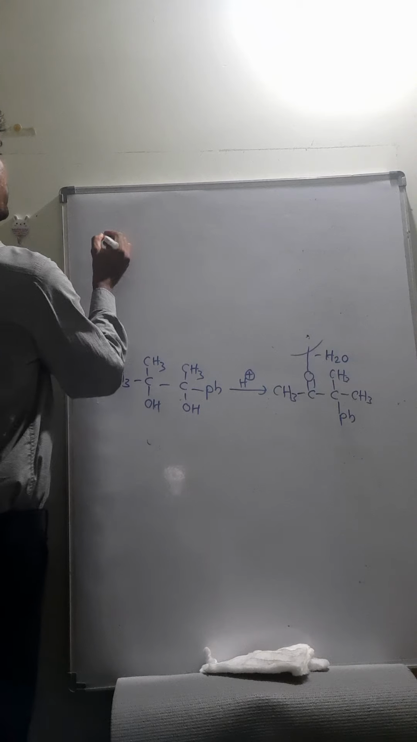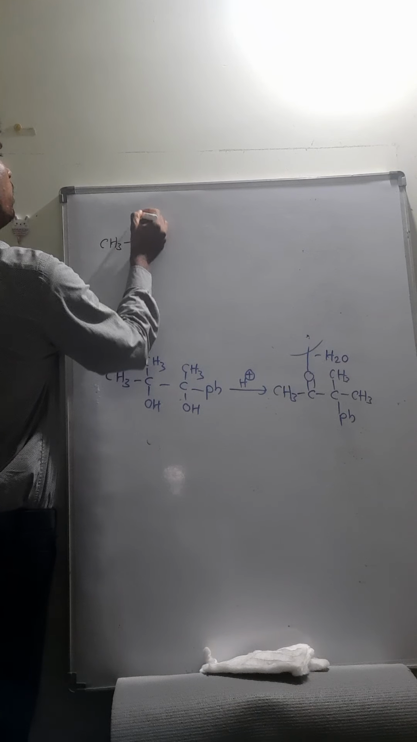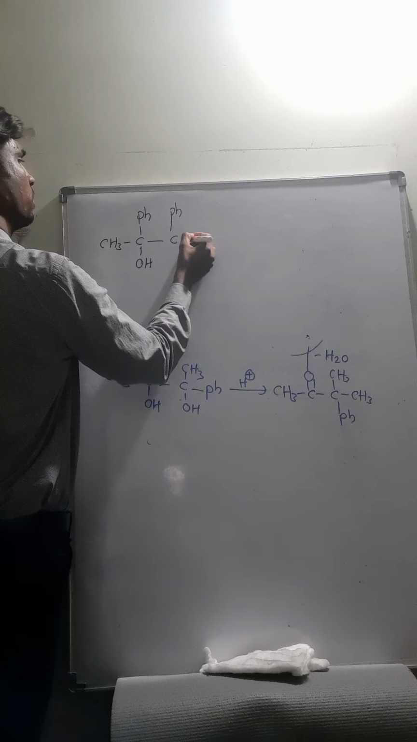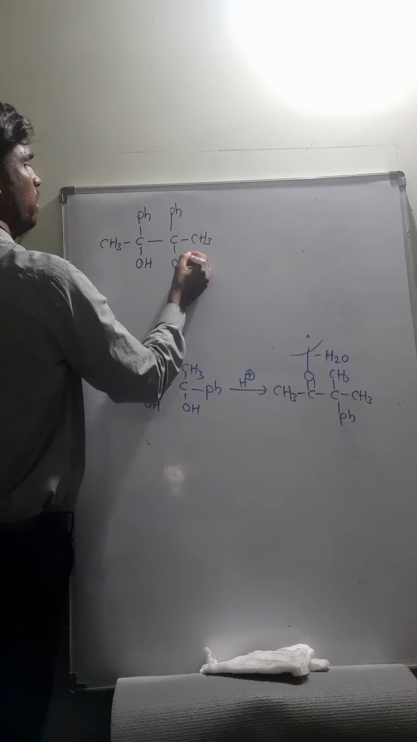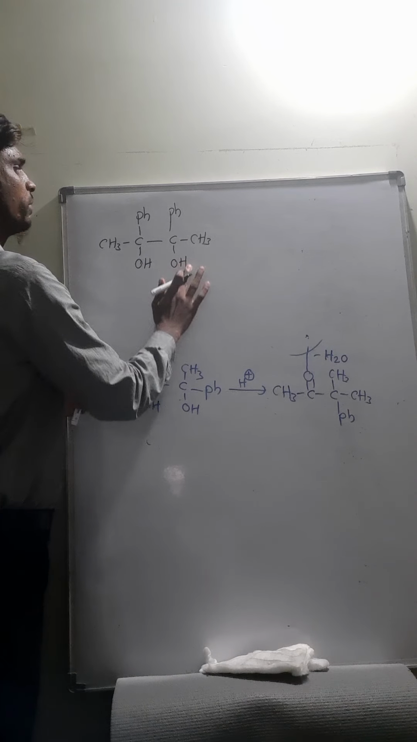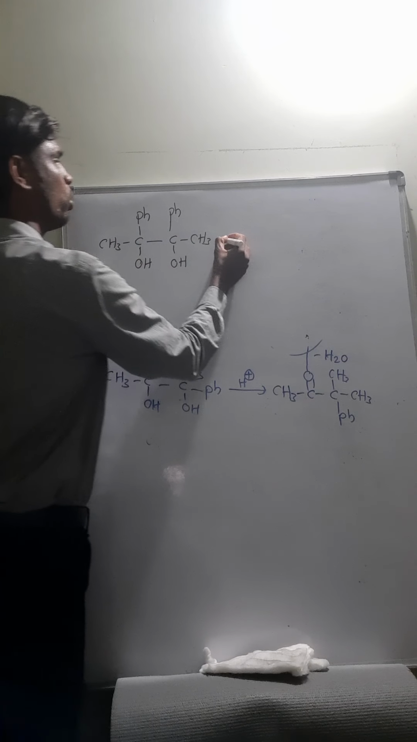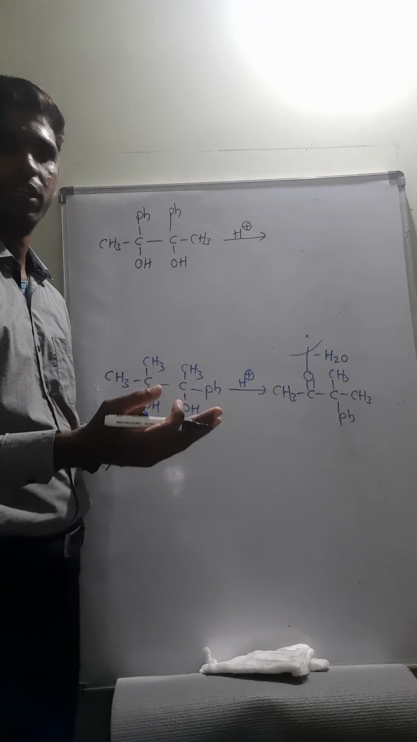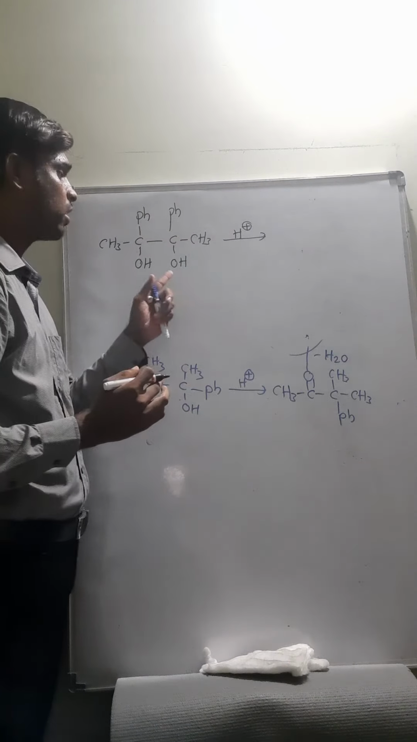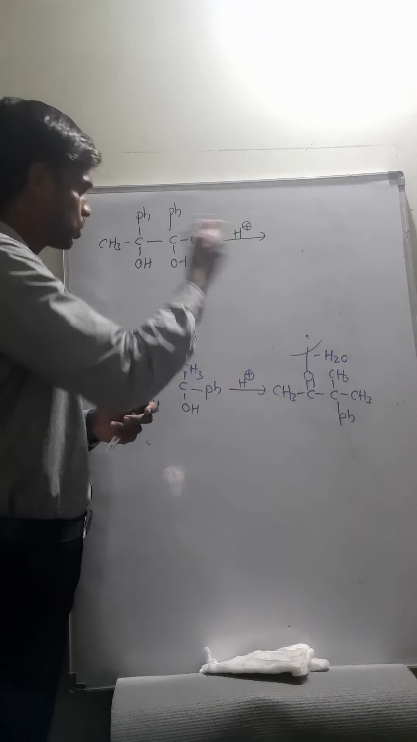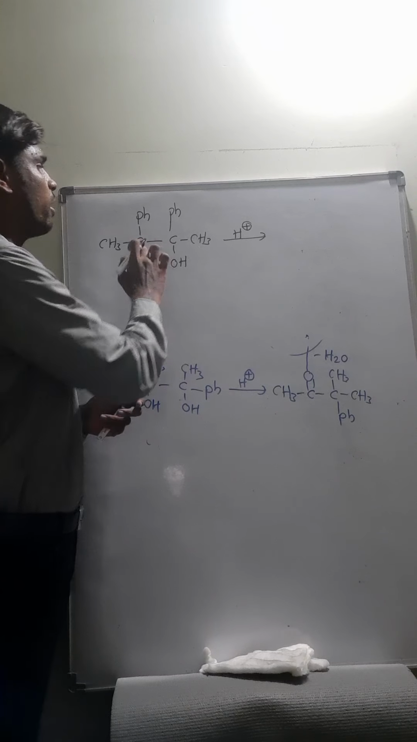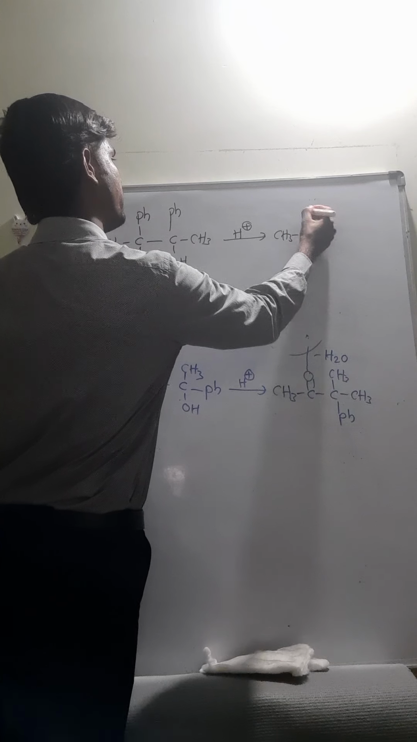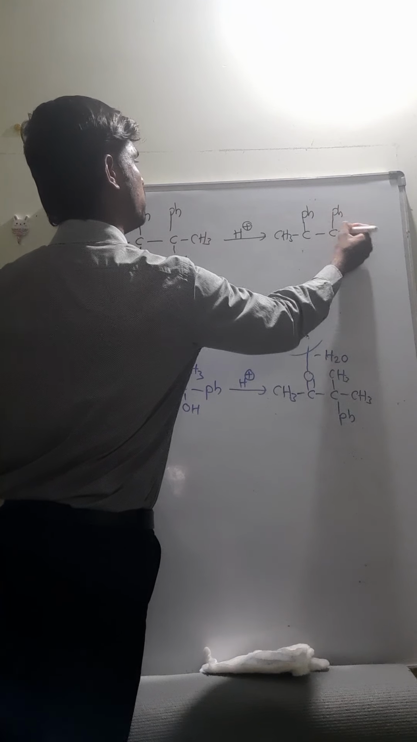Another application: CH3, Ph, OH, C, Ph, CH3, OH. It is again a symmetrical 1,2-diol. On protonation, any one of the OH groups can undergo protonation and convert into a hydronium ion, which on loss of water will form the carbocation. So on protonation we will get CH3, Ph, C, Ph, CH3.